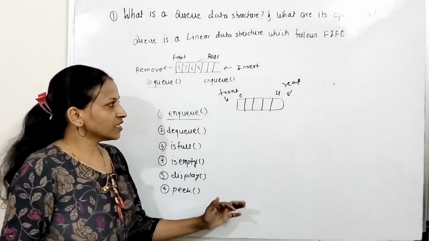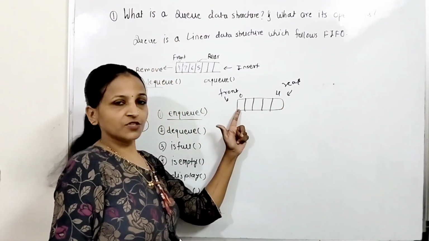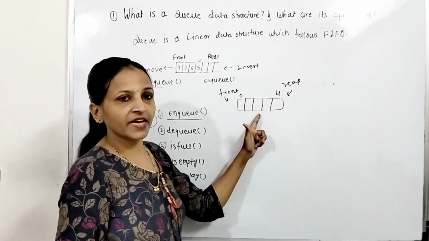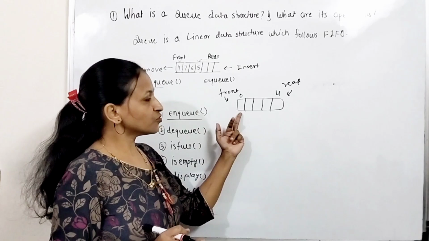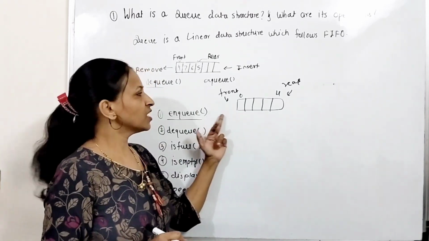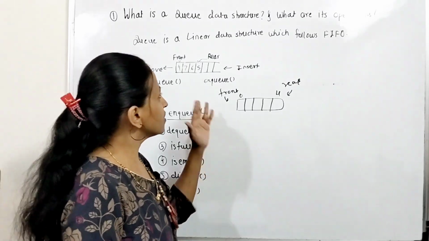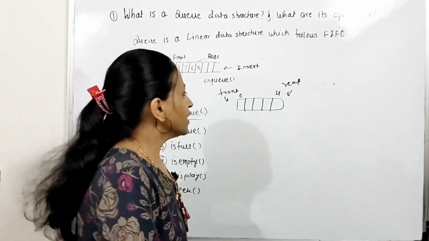Now you start to insert elements in this queue from the 0th index, then first index, then second index, and you are going to remove the element from the front end. Means you will always remove the first element present at the 0th index. Means you have to implement the queue data structure in the same way using the array here.